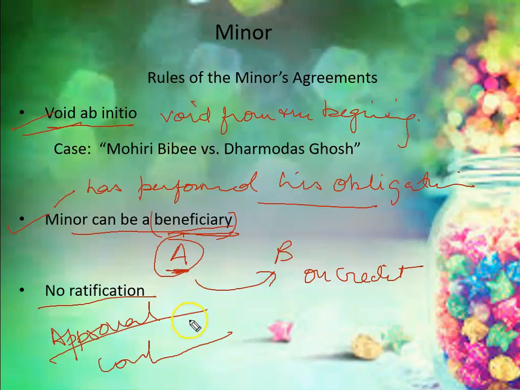He cannot ratify it. Why? Because there is a clause in the Indian Contract Act that only valid acts can be ratified. Only those acts can be approved which are valid. And since any agreement made by a minor is void, he cannot carry forward any agreement later on. Therefore he cannot give his approval or confirmation on the past deed which he has done during his minority. I hope it is clear. This is known as no ratification.